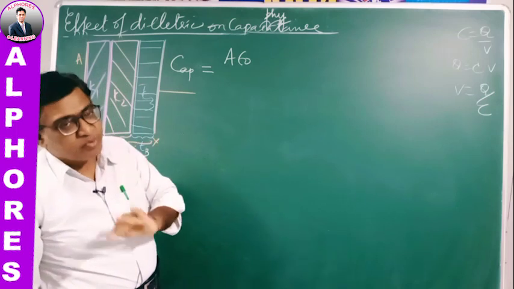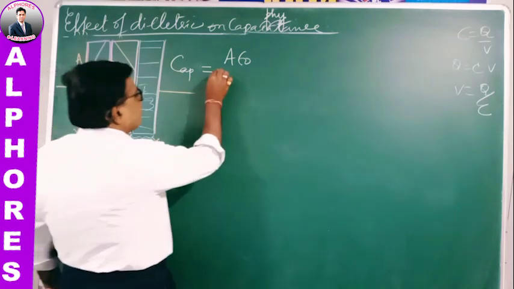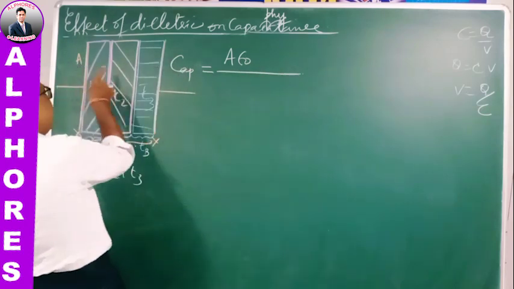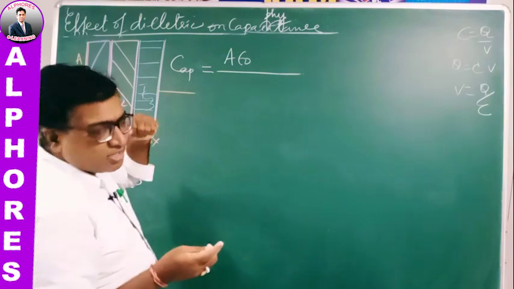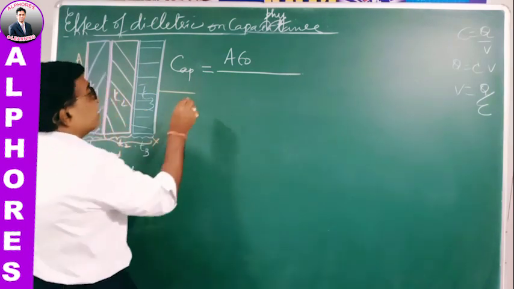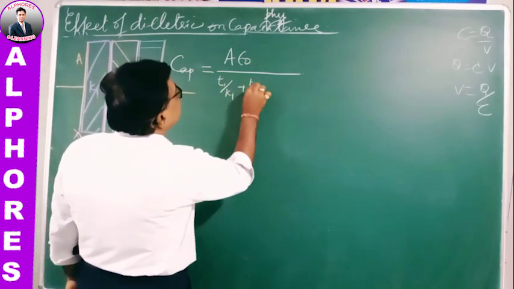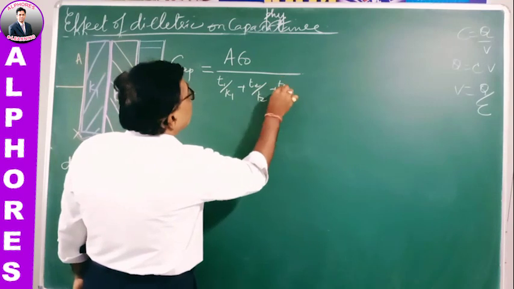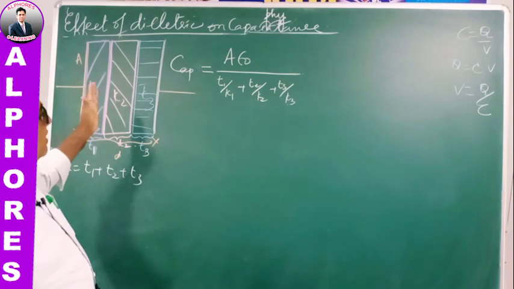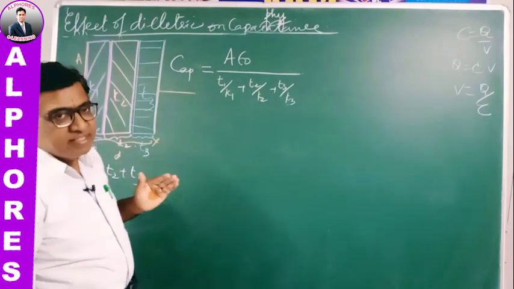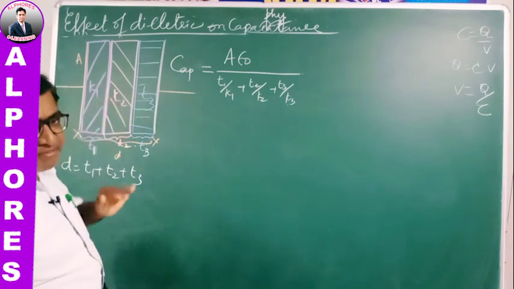So from that we get the final capacity as A epsilon naught, since area is common for all, divided by T1 by K1 plus T2 by K2 plus T3 by K3. This is the formula for the capacity when different dielectrics of different thickness are placed between the plates of the capacitor.